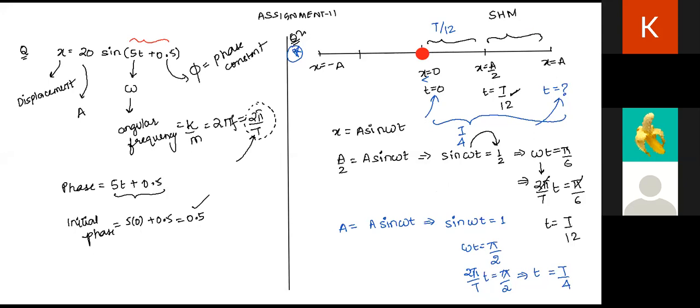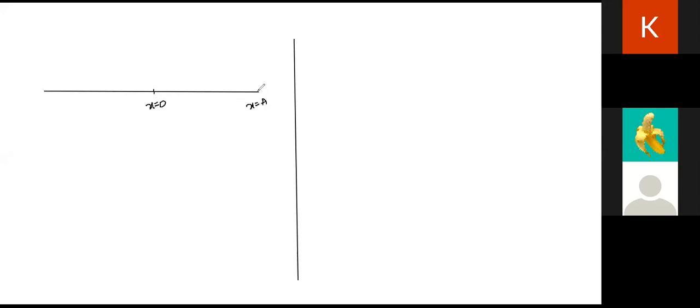Just a second. So just have a look here. So we have this entire line. Till where did you get? Did you get that this point is x is equal to 0, this point is x is equal to a, and here we have x is equal to minus a?